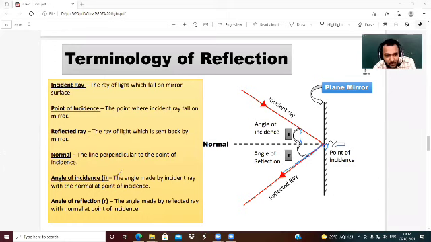And what is the angle of incidence? The angle made by the incident ray with the normal at the point of incidence. This is the incident ray, and this is the angle. And what is the angle of reflection? The angle made by the reflected ray with the normal at the point of incidence. This is the reflected ray, and this is the angle of reflection.